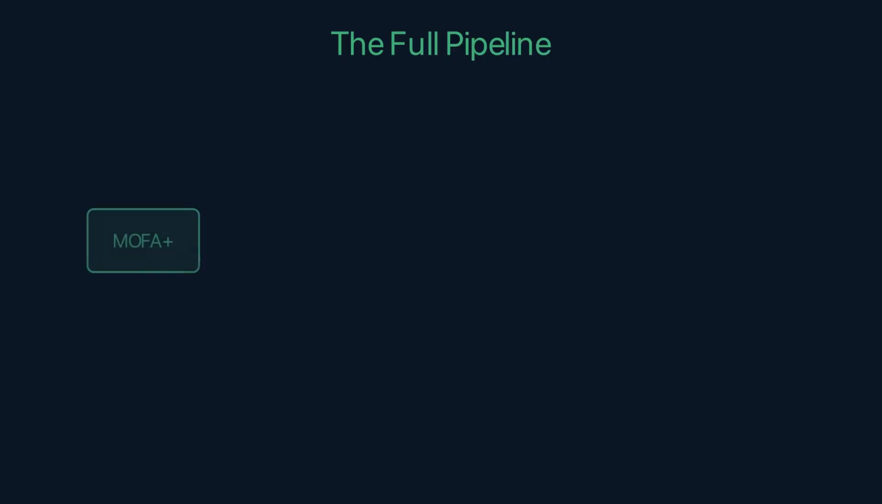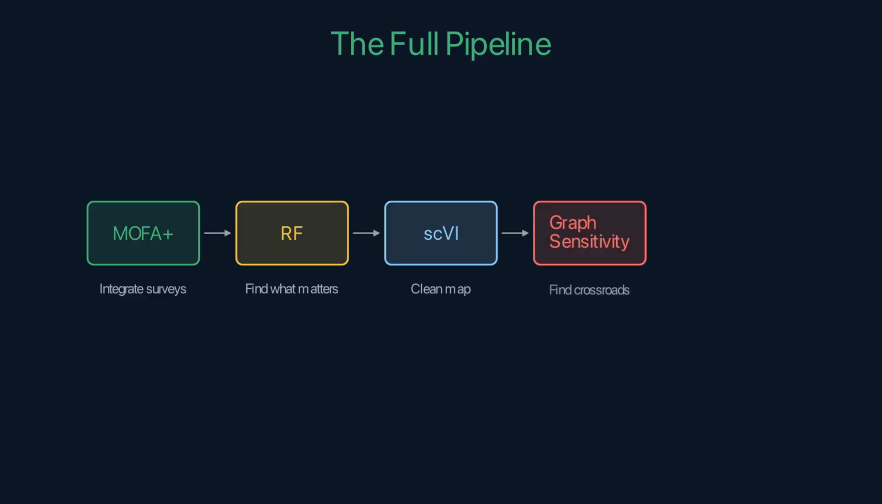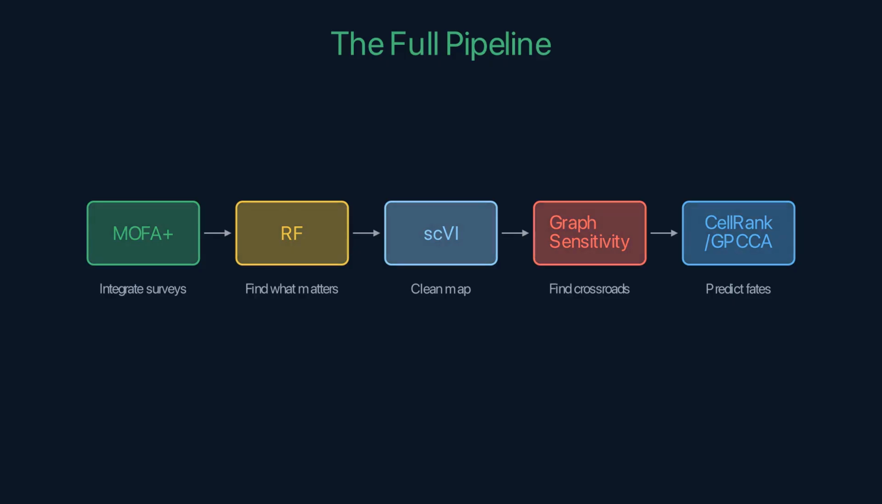MOFA Plus integrates academic, extracurricular, and personality data, multi-omics factor analysis. Random Forest identifies which factors predict career, feature selection, and importance ranking. scVI builds the batch-corrected student map, latent space embedding. Graph sensitivity finds the crossroads students and their leverage factors, intervention targets. scRank with GPA predicts the terminal fates and absorption probabilities, trajectory inference.